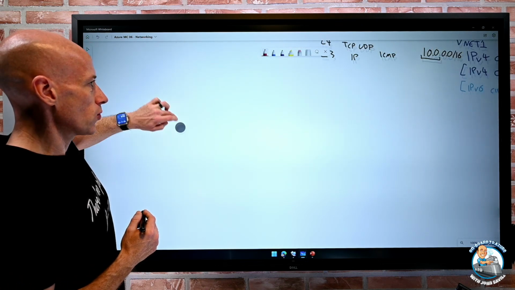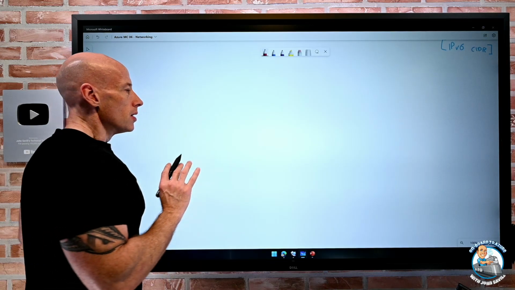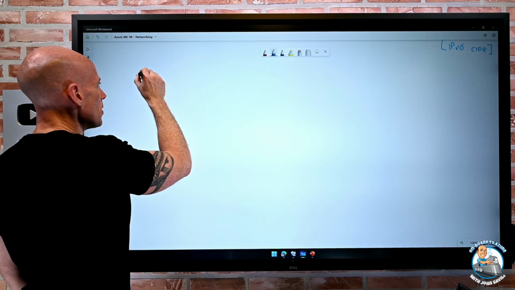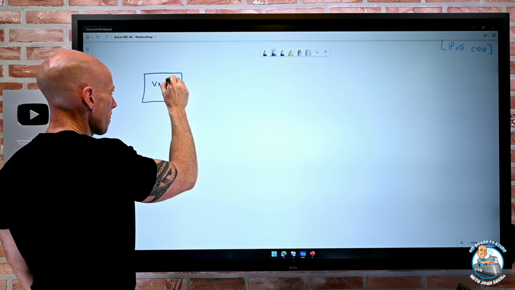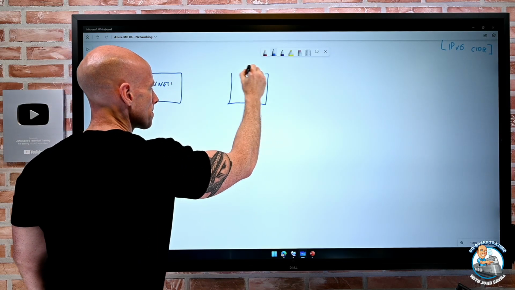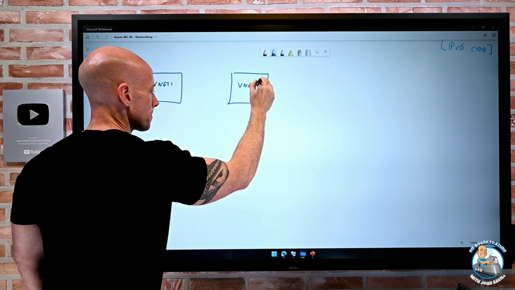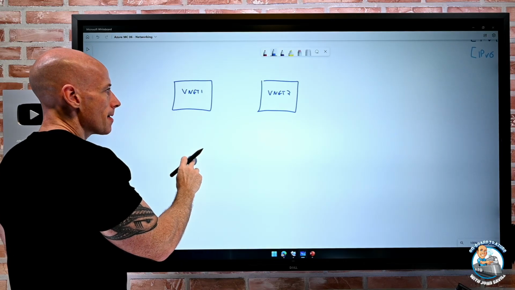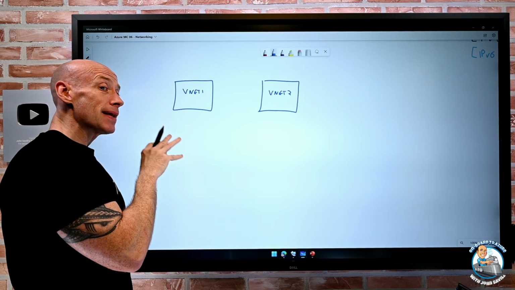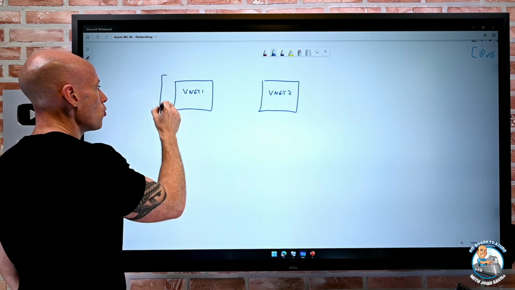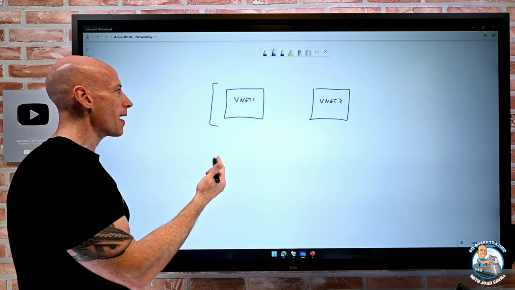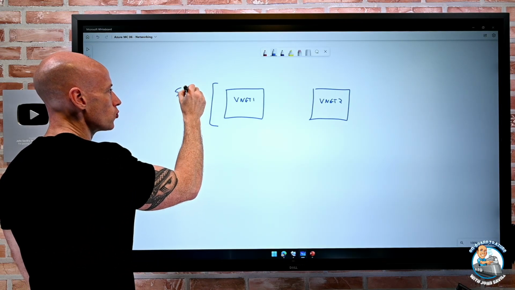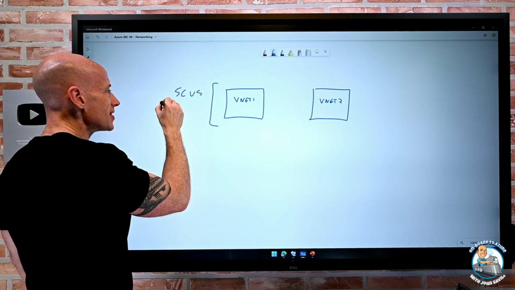So we're going to start drawing under here. I have got two virtual networks. So I've got VNet 1 and I've got VNet 2. Let's say they were actually in the same region. They don't have to be, this doesn't have to be the case for this, but it helps show why this is bad. Let's say this was in South Central US, which remember means they're in San Antonio.